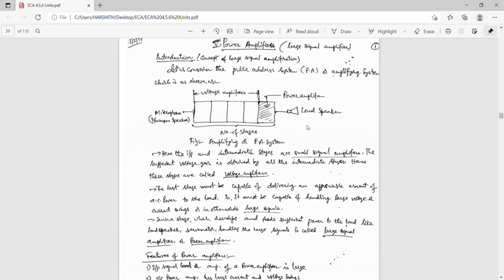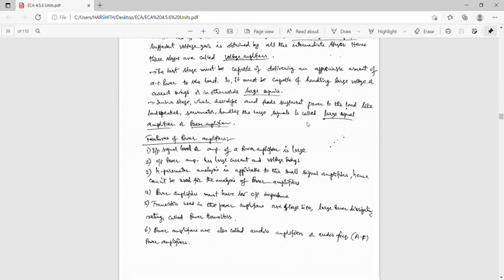Power amplifiers find their applications in public address systems, radio receivers, driving servo motors in industrial control systems, tape recorders, TV receivers, cathode ray tubes, etc. So these are all the applications of power amplifiers.